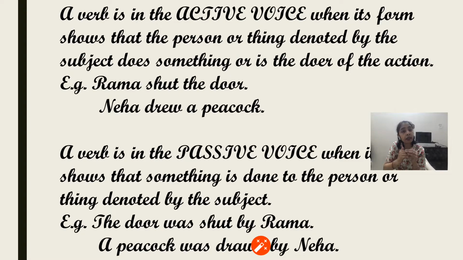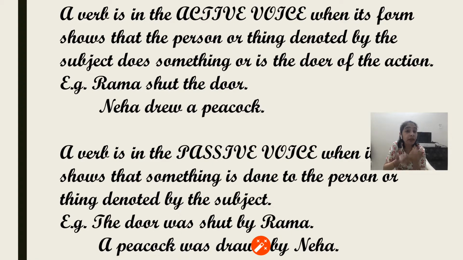Next, Neha drew a picture. So what did Neha do? Neha drew a peacock. So Neha is active here. Neha has drawn a peacock. So the subject, that means the doer of the action, is given more importance. The subject is active here, so that is the active voice.